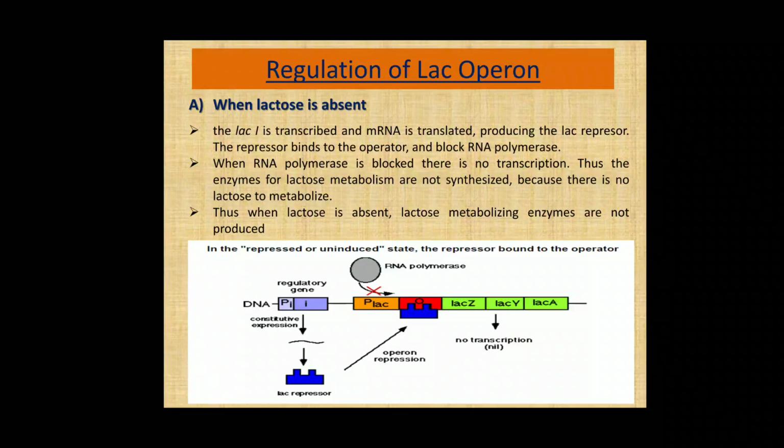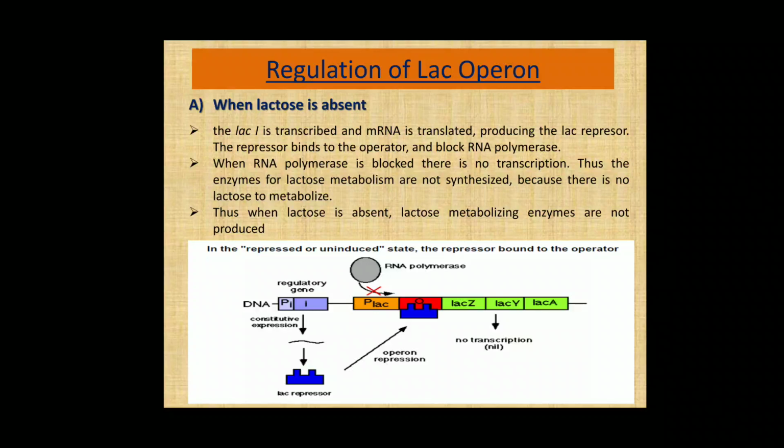So the lac-I is transcribed and mRNA is translated. When lactose is absent, the lac-I region, a regulatory gene, is transcribed and mRNA is translated.